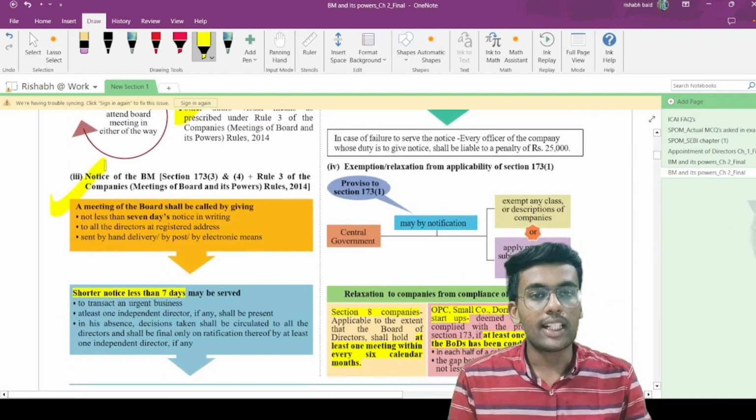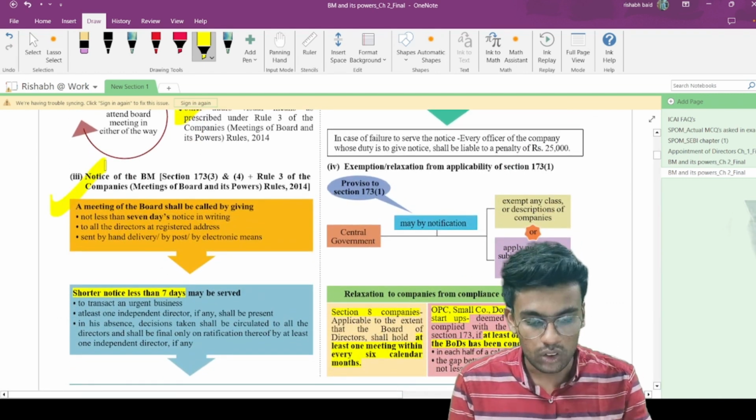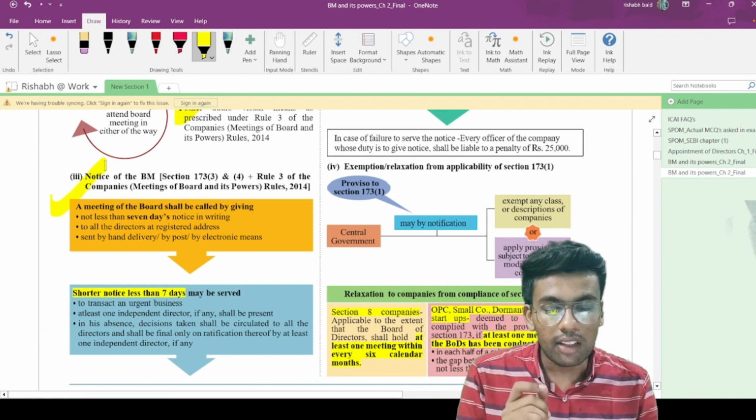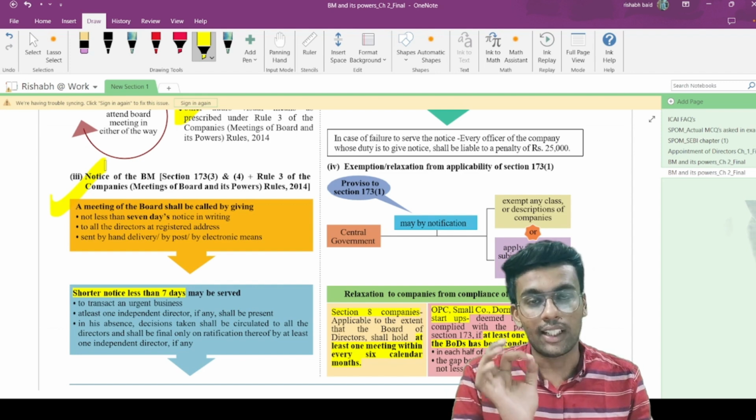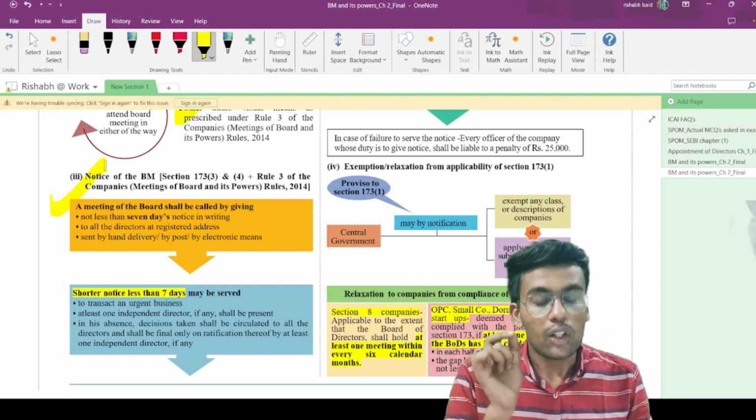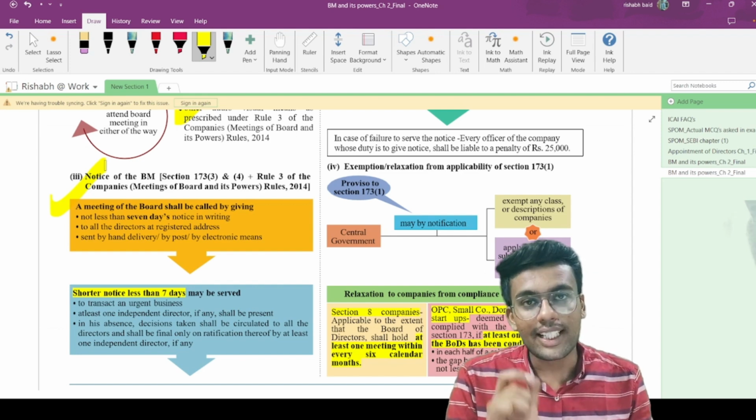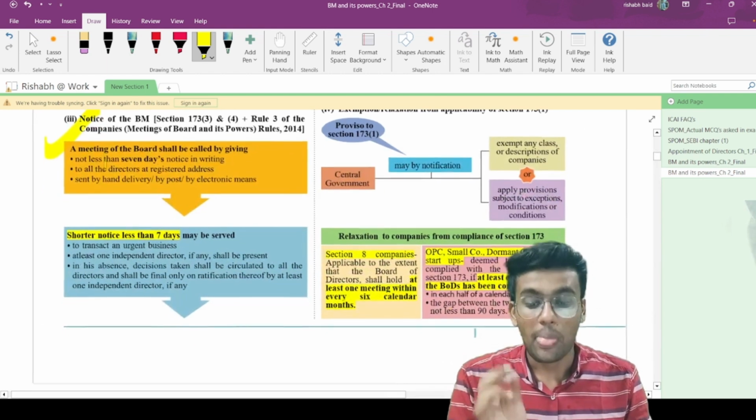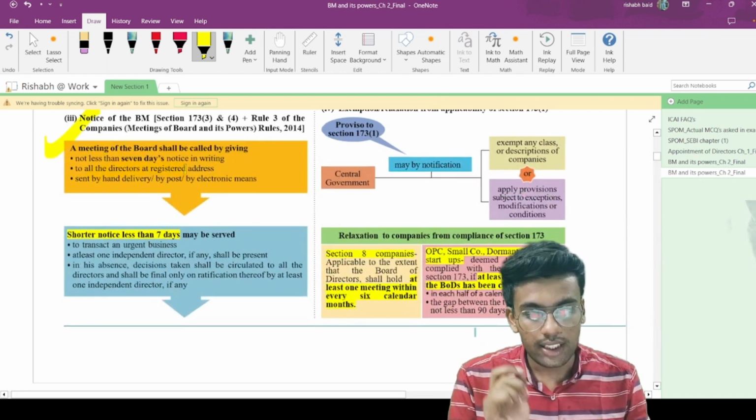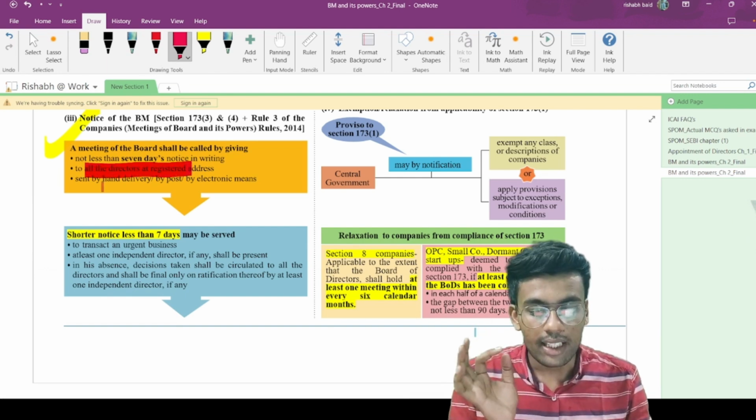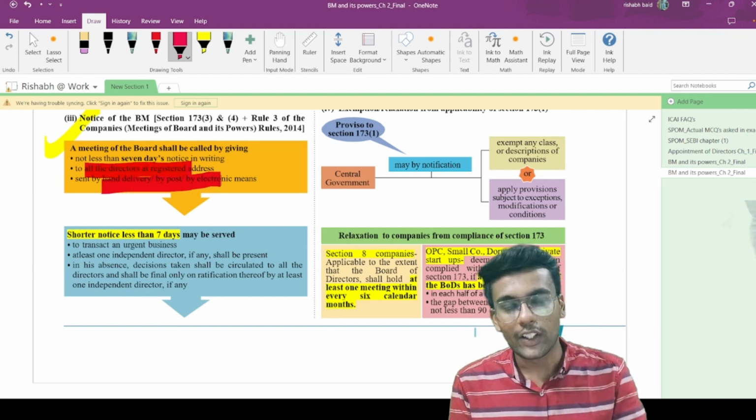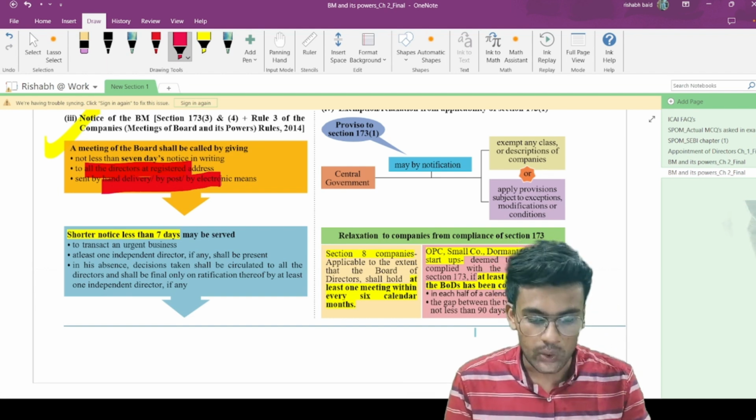Now moving on to section number 173 subsection 3 and subsection 4 also. A meeting of the board shall be called by giving a notice of at least 7 days in writing, and written notice is to be issued to all the directors at least 7 days prior to the meeting. The notice is to be issued to all the directors at the registered office, sent by hand delivery, by post, or by electronic means such as email also.